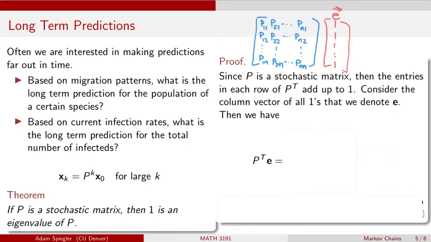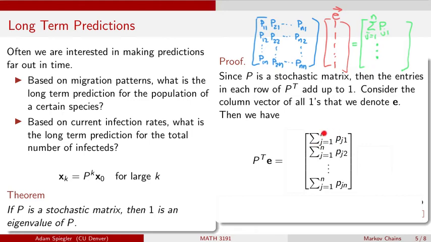that consists of all ones. So for the first entry in what comes out when we take this product, I would take P11 times 1 plus P21 times 1 plus P31 times 1 all the way out to Pn1 times 1 and add all of them up. So basically, we're going to just add up all of the entries in row 1 to get the first entry in the resulting product. And this is going to be the same for all of the other entries for the resulting product that we get.